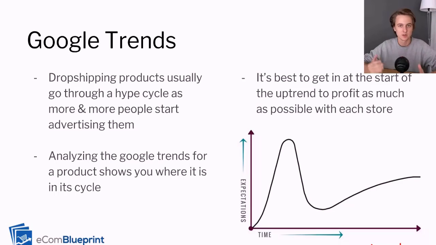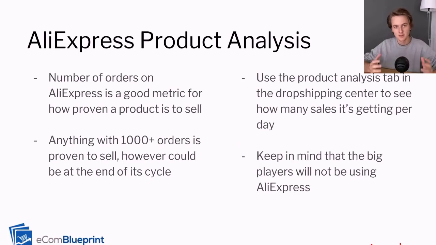And you need to know what a downtrend and uptrend looks like. And those are pretty obvious. So if you don't know that, just Google it. But that's a great way to do it. Another way that you can validate a product is with AliExpress product analysis. So just the number of orders on AliExpress is a good metric for how proven a product is to sell. So for example, the posture corrector product had 13,000 orders when I first looked at it. And so I knew that it was proven to sell essentially. Anything with 1,000 orders plus is proven to sell.